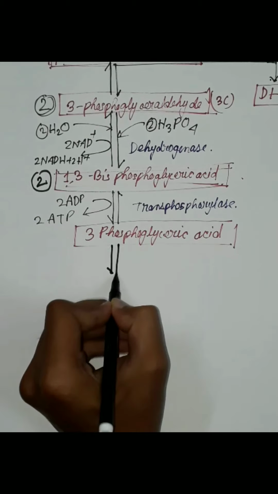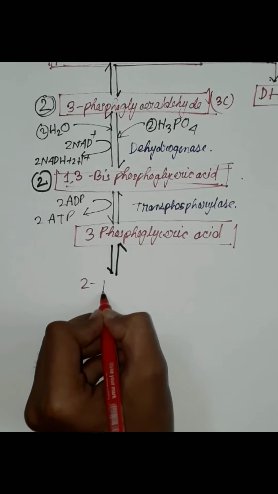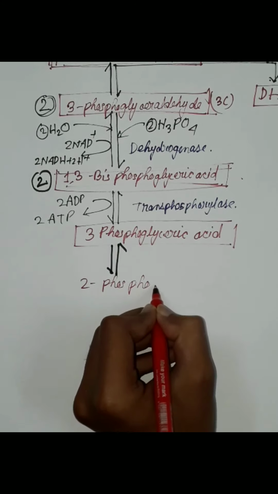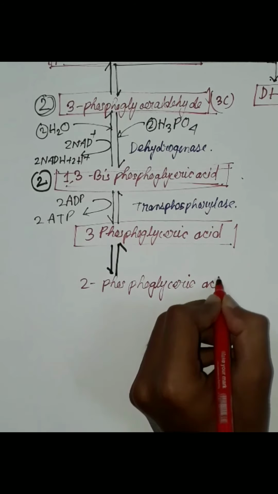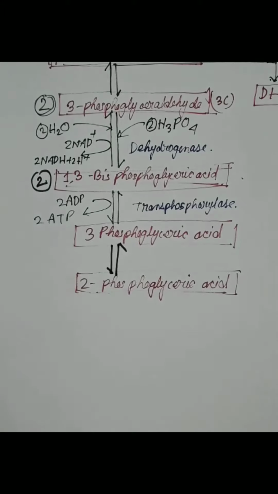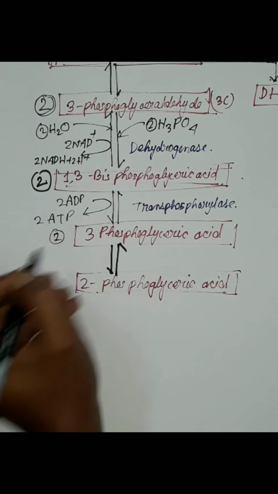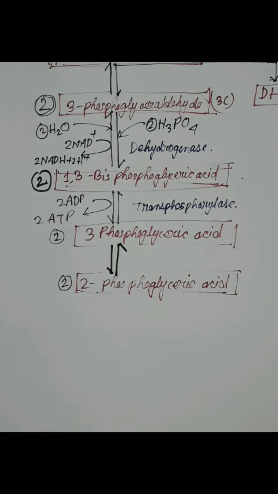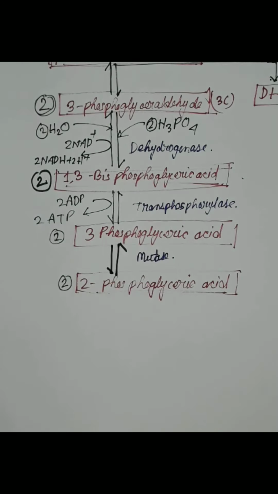Now 3-phosphoglyceric acid will be converted into 2-phosphoglyceric acid. 2 molecules of 3-phosphoglyceric acid are converted into 2 molecules of 2-phosphoglyceric acid. In this process, mutase enzyme is required.